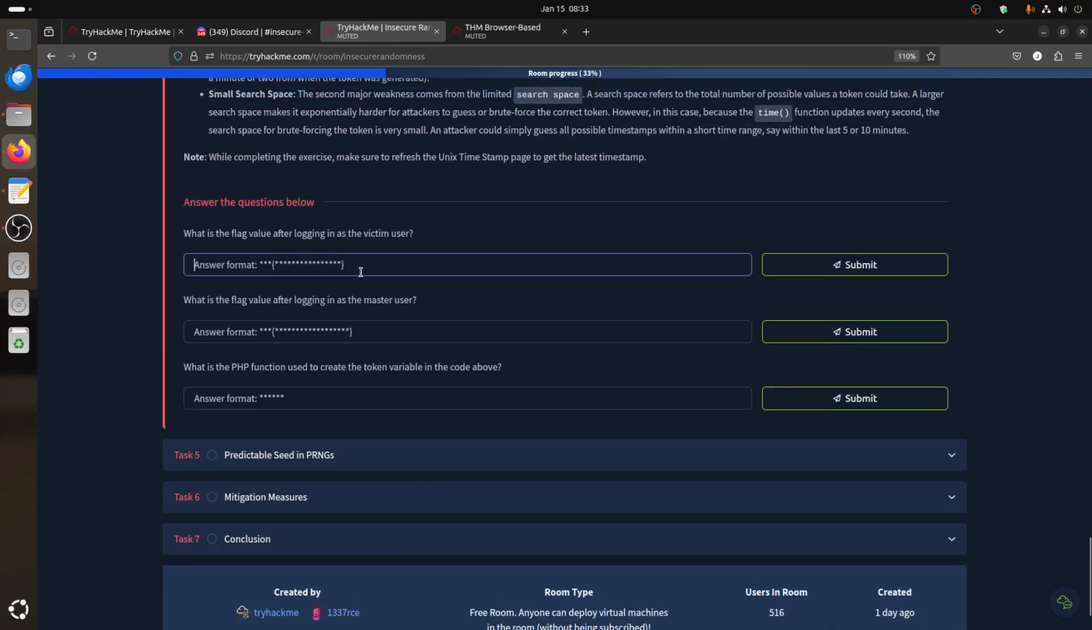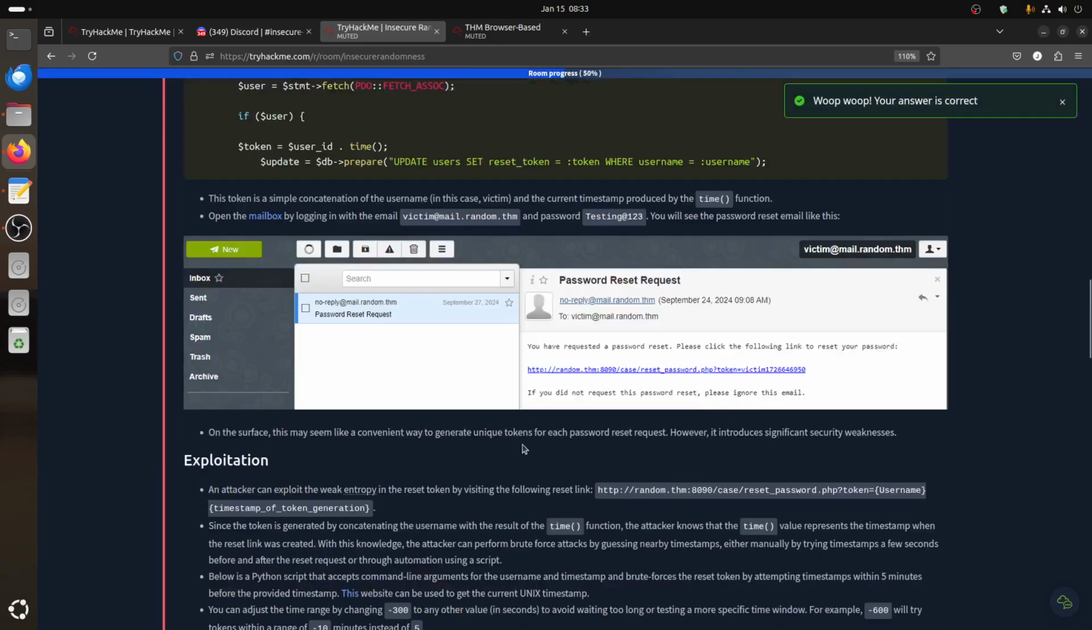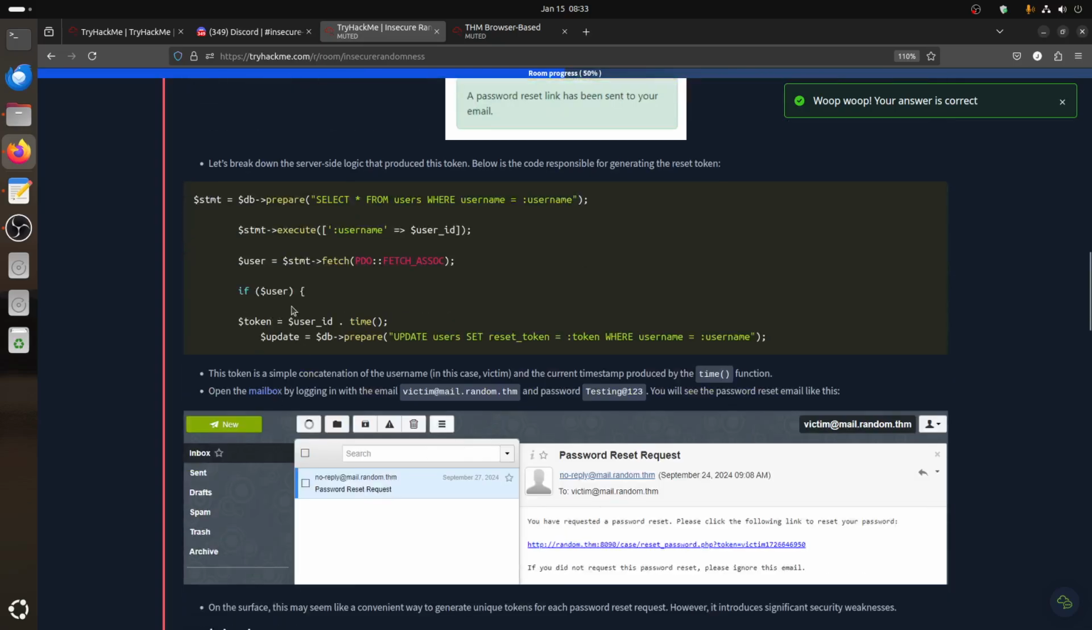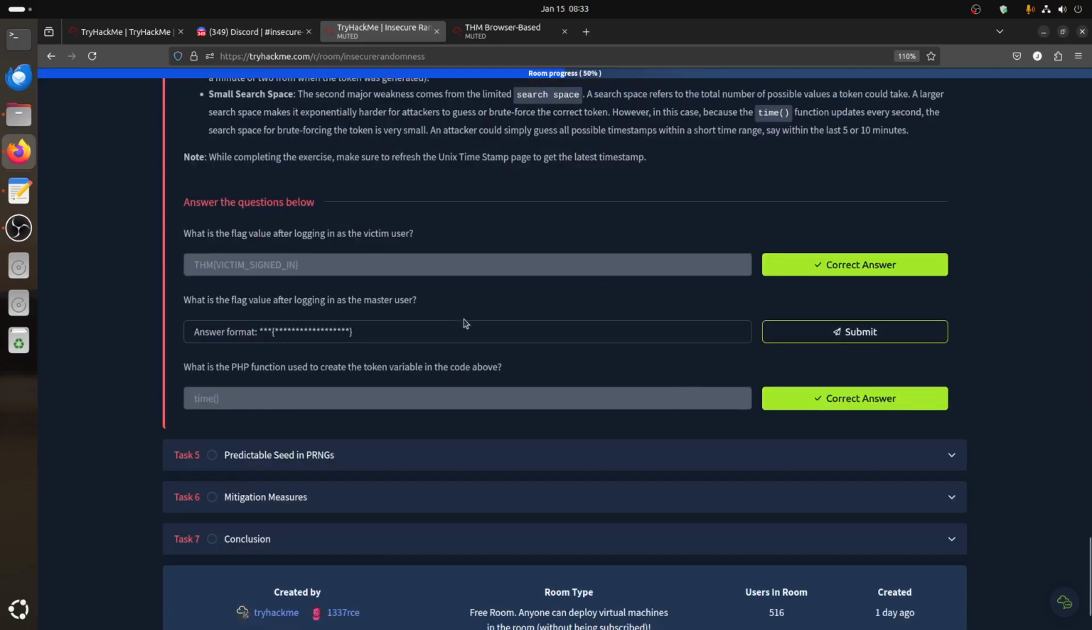We can answer this question. The function we are talking about, the one that generates the code, is the time function. Now the next question will do the same things, but now for a user. What's the name?